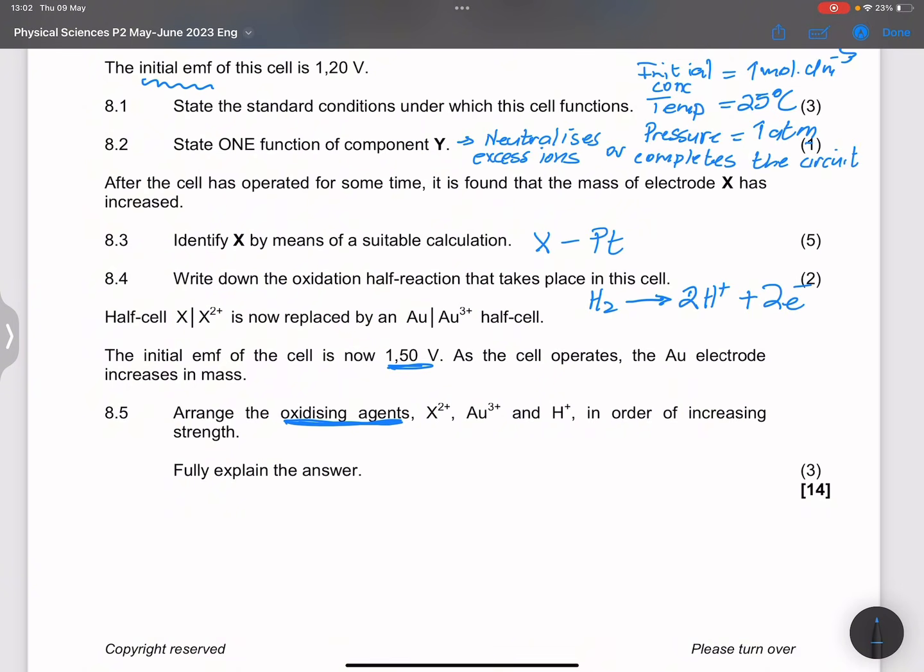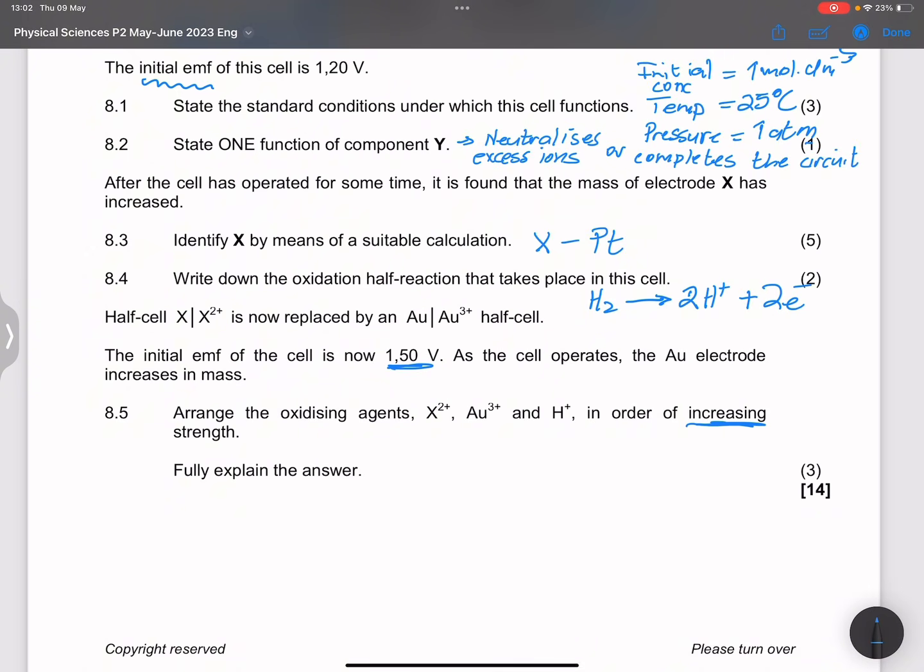I know it's going to be X2 plus, AU2 plus, and in this case H plus was the one that underwent oxidation, right? So in terms of oxidizing agents, they said increasing strength, which means from the lowest in terms of strength to the one with the highest.